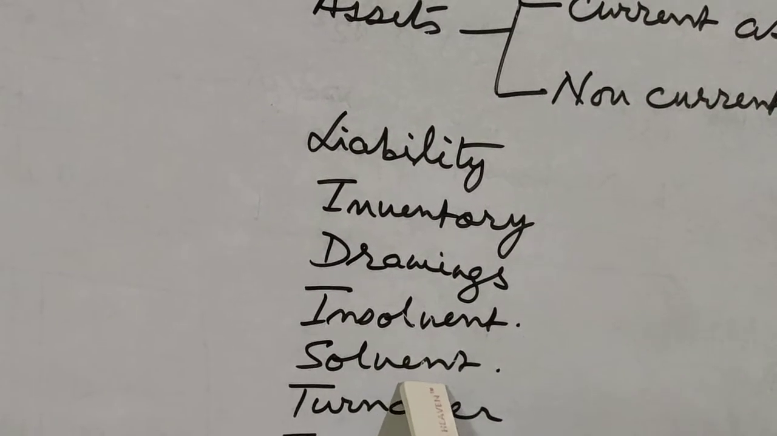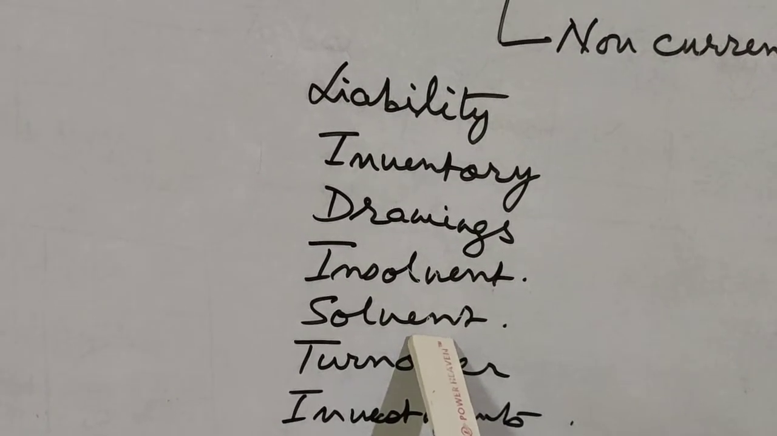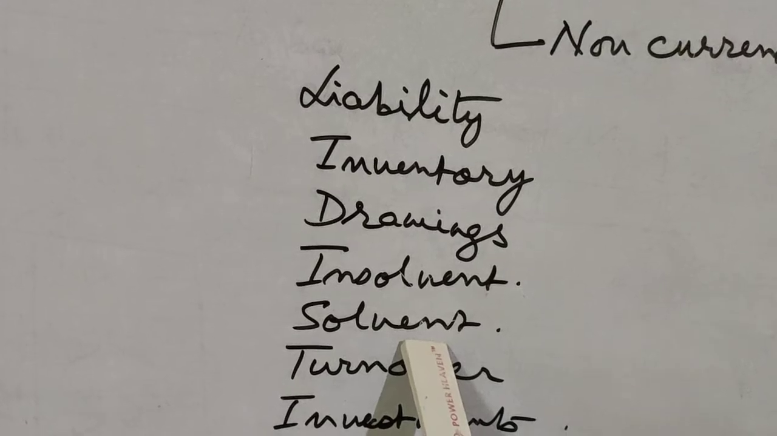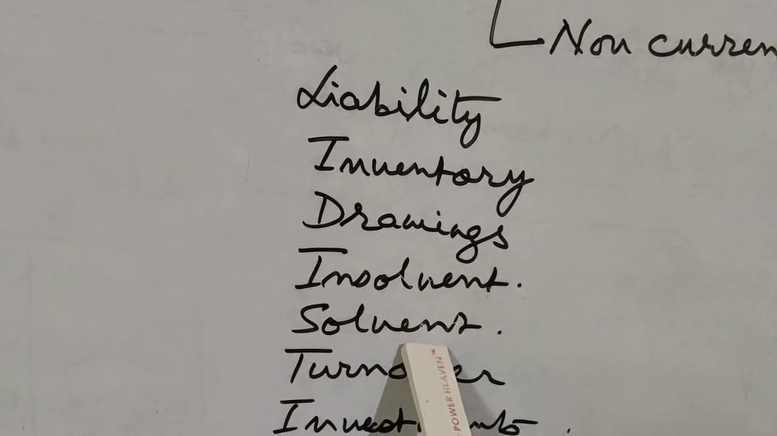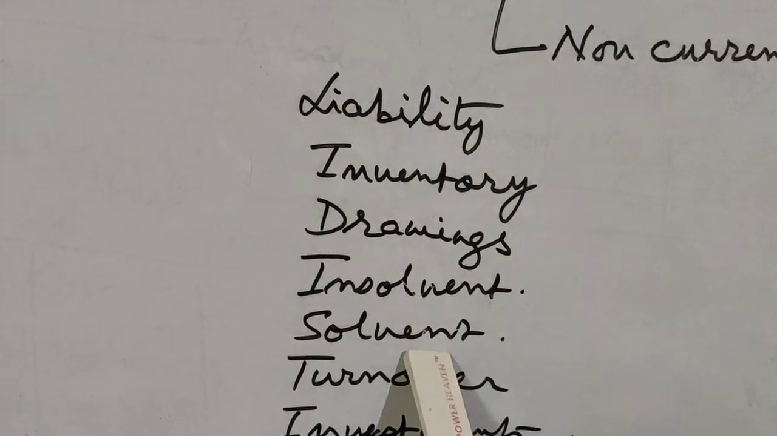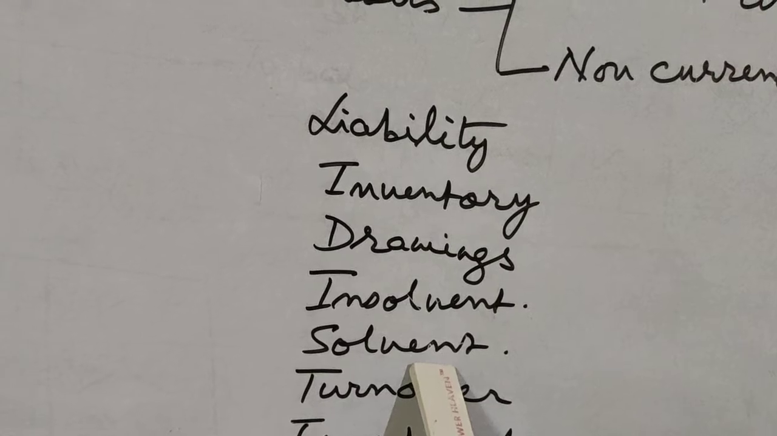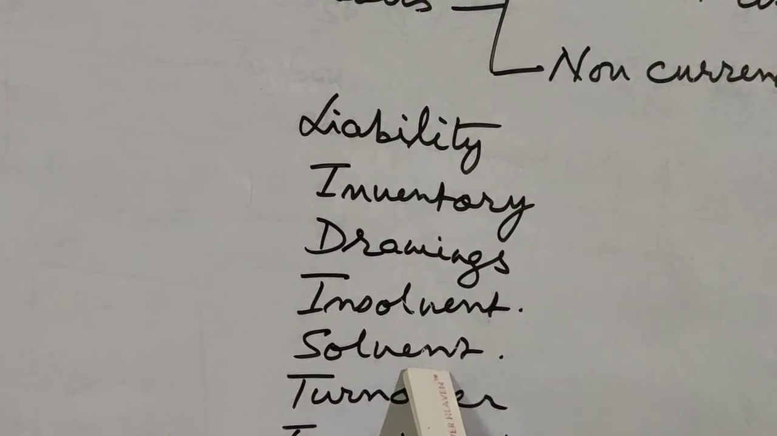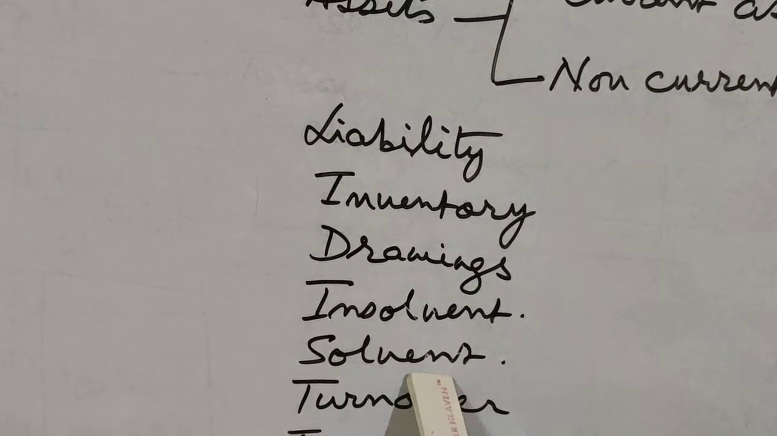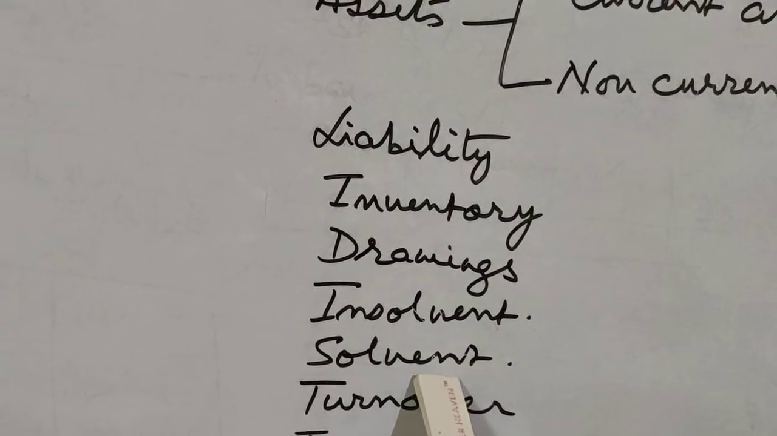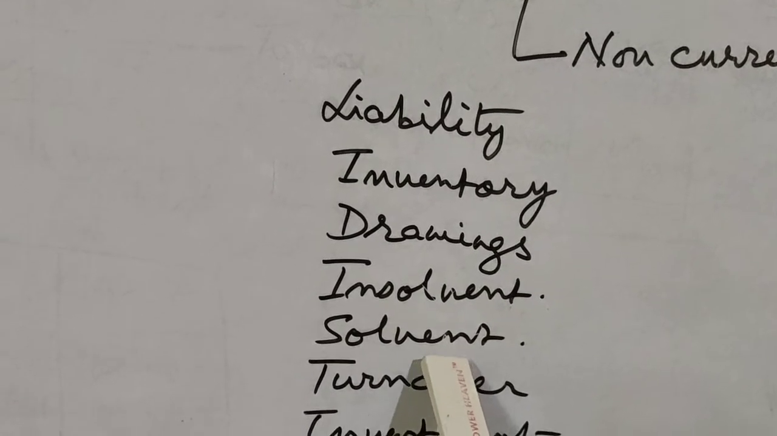The opposite of insolvent is solvent: a situation where a person is capable of paying his liabilities. So we say that the person is solvent. For example, you have borrowed 10,000 rupees from somebody, but you have assets of 50,000 rupees. That means you are capable of paying that 10,000 rupees loan. So we say the person is solvent.